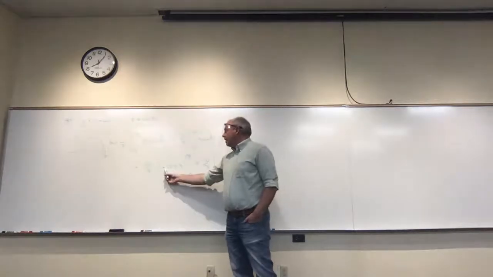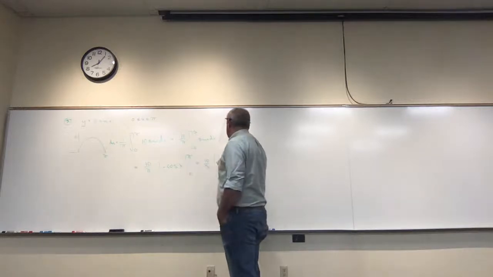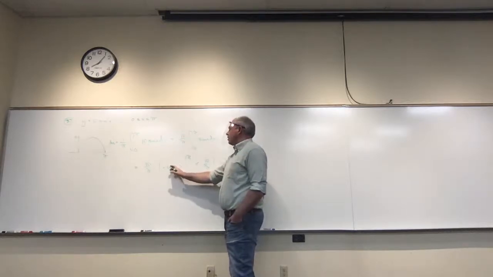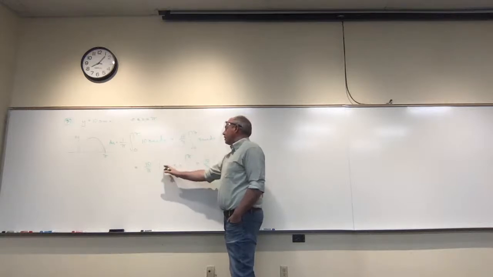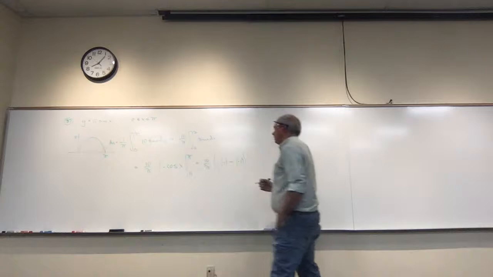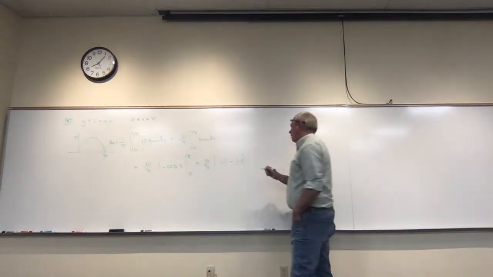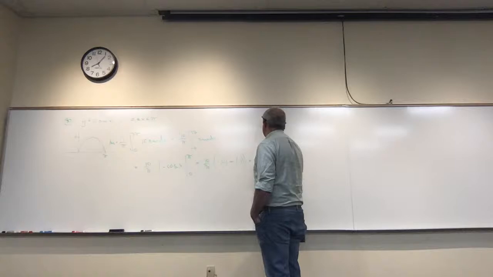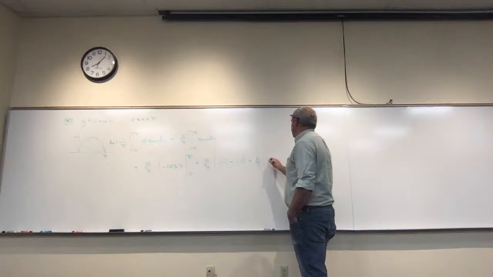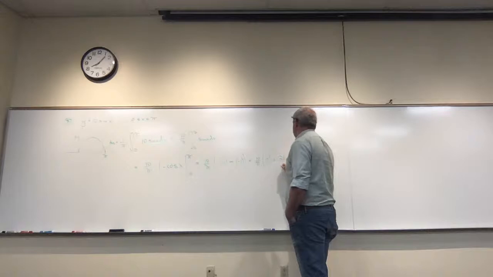Negative 1. So we've got minus 1. And then we subtract, plugging in 0. If I plug in 0, I get cosine of 0 is 1, correct? And so I get minus 1. So I subtract minus 1. Okay, which gives me 10 over pi times, this is 1 plus 1, that's 2. So I suppose it's 20 over pi.